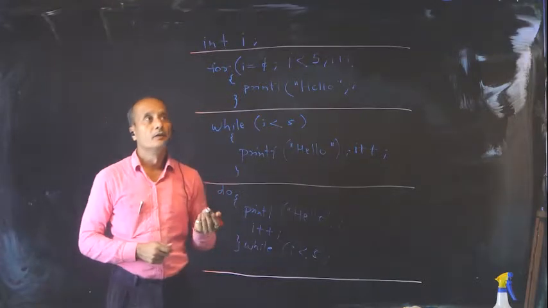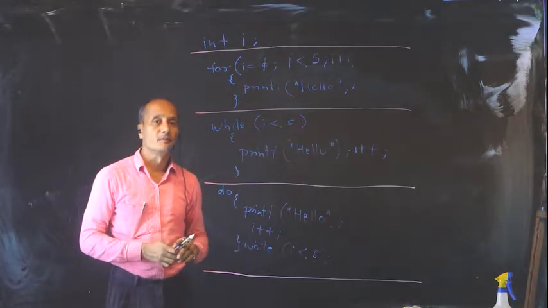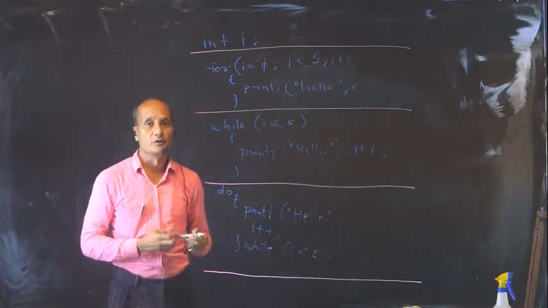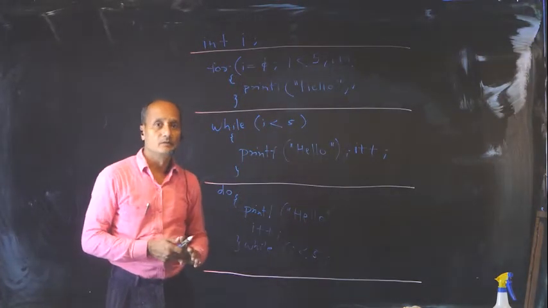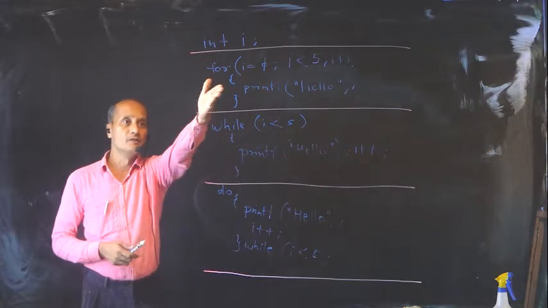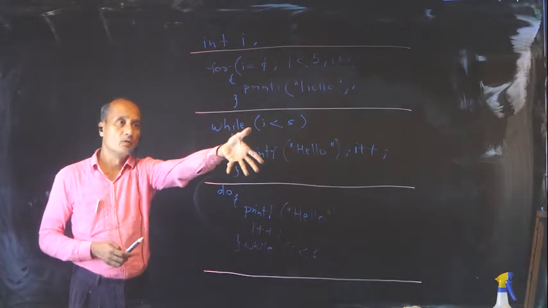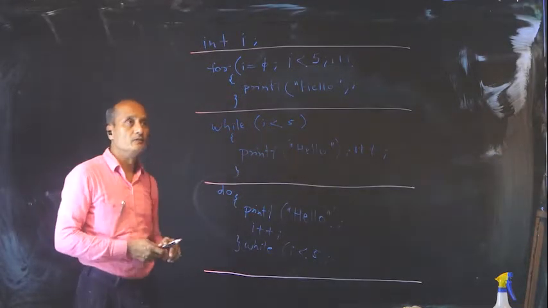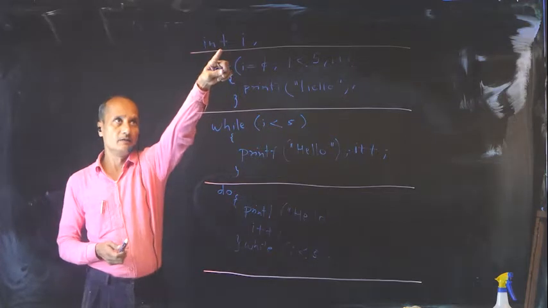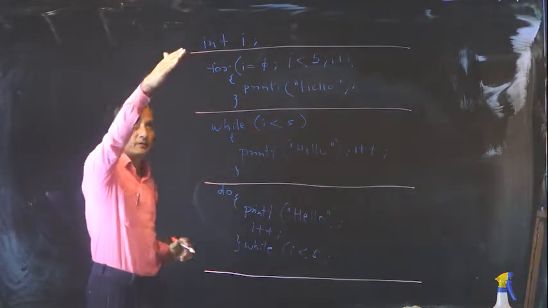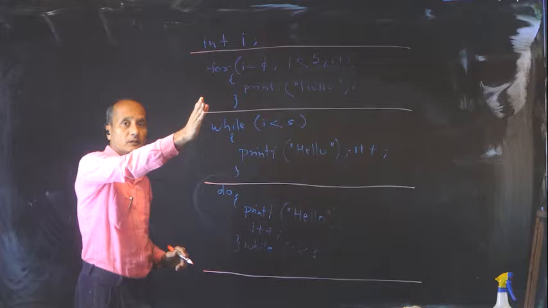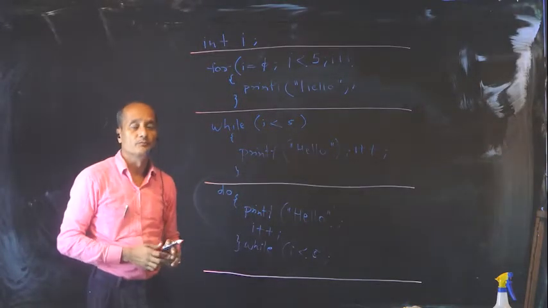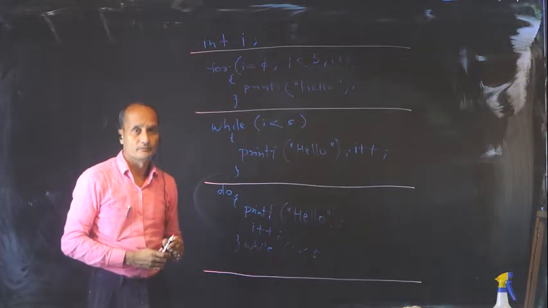Hello everybody. Today we will be talking about three different types of loops. Basically, I will cover syntax in this particular short lecture. I have simultaneously written down the code for the for loop here, then the small code for while over here, then the small code for do while over here. There is one variable i which has to be declared. The same variable i will be used in the for loop, the while loop, and the do while loop. Let us see what the difference is.